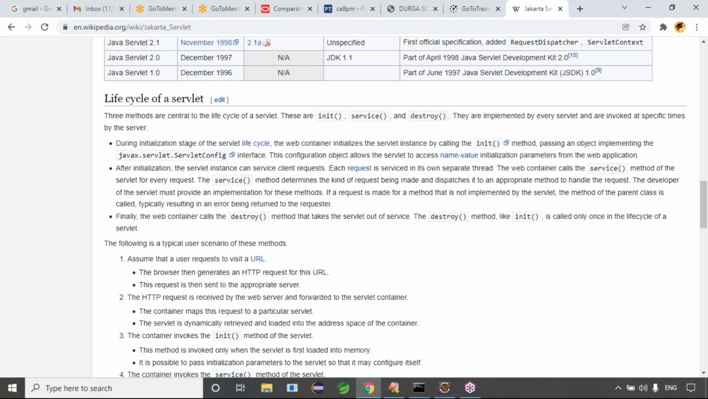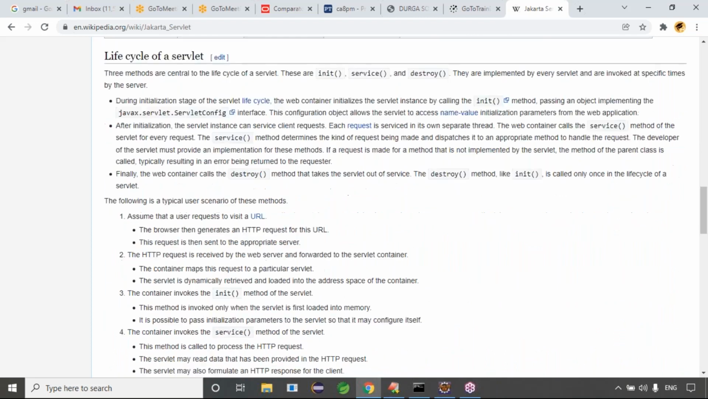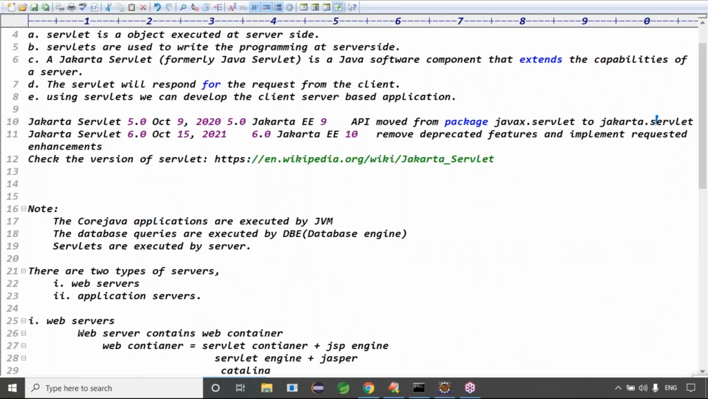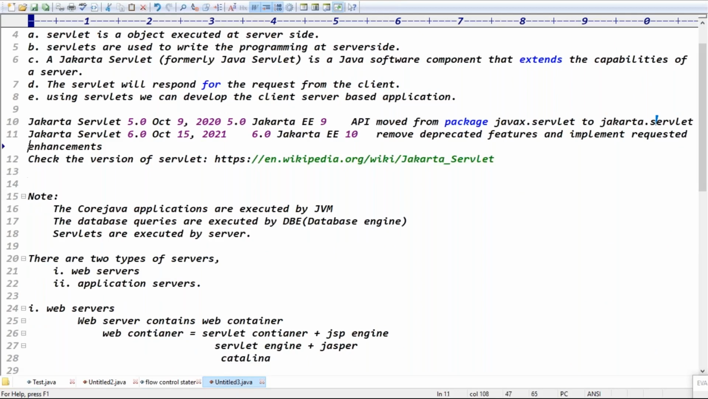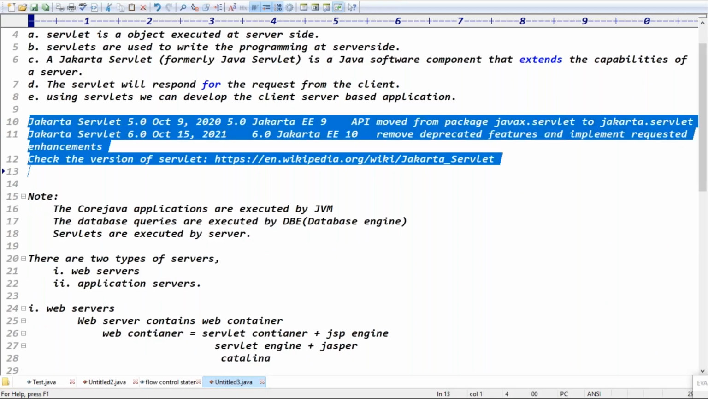Guys, are you clear now? That is information. So this is the version history, you can try to check it here. From Java 5th version onwards, the javax package is moved to the Jakarta package. They renamed it to Jakarta, right?